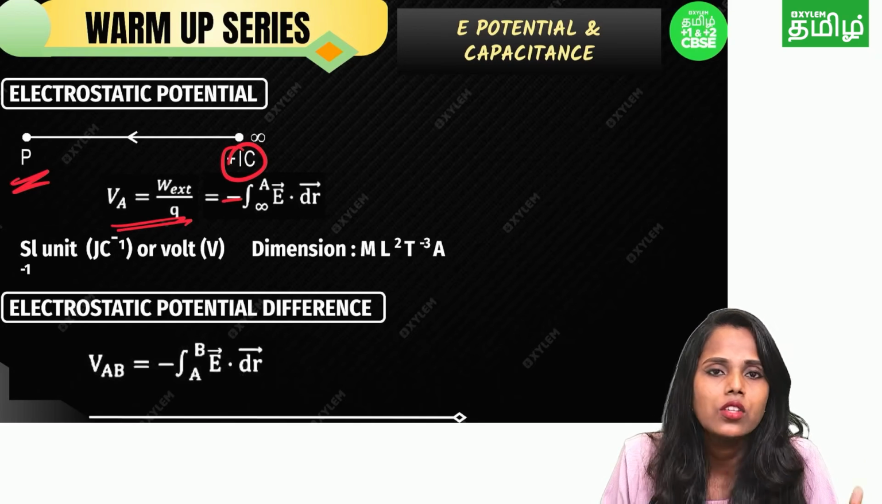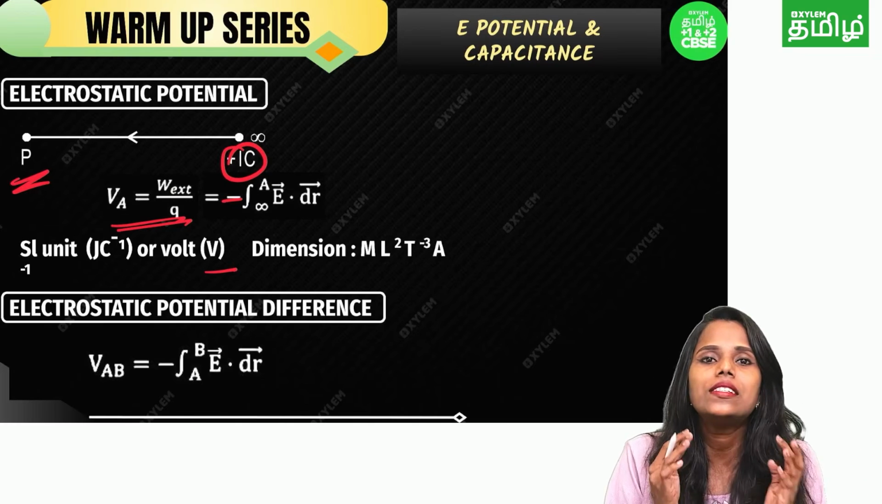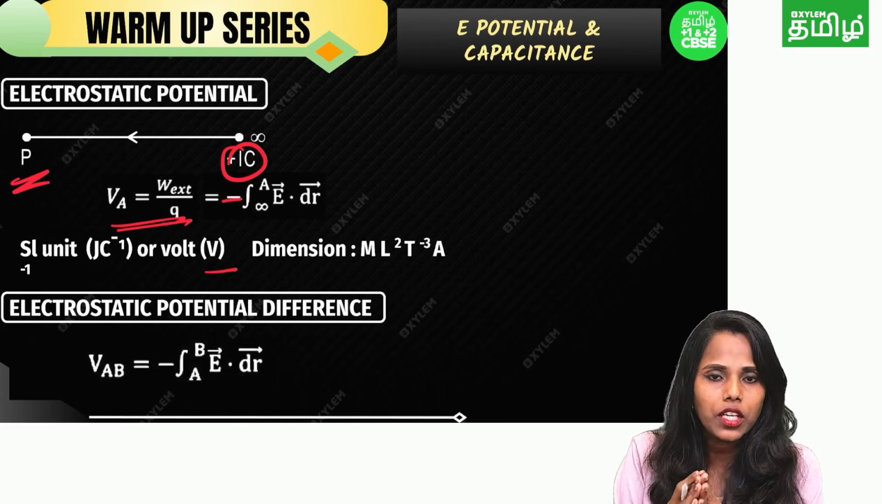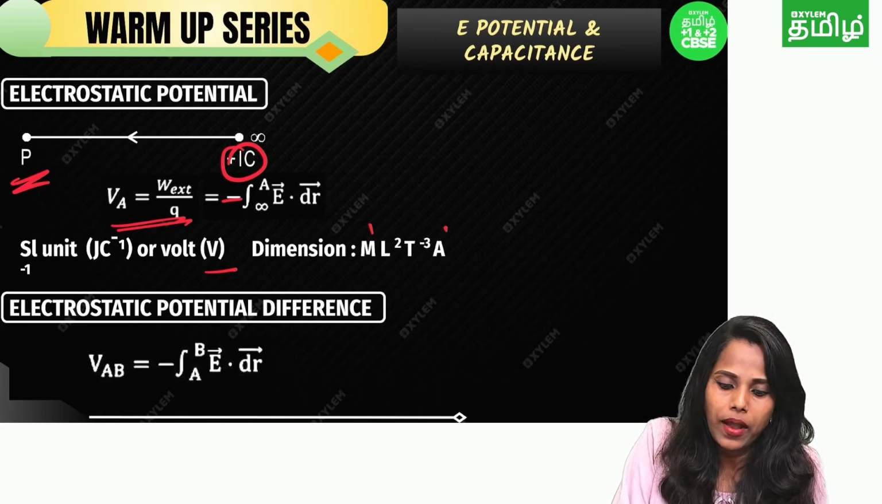Got it? The SI unit is joule per coulomb, and the volt is V. What is the dimension of electrostatic potential? It is M power 1, L power 2, T power minus 3, A power minus 1.